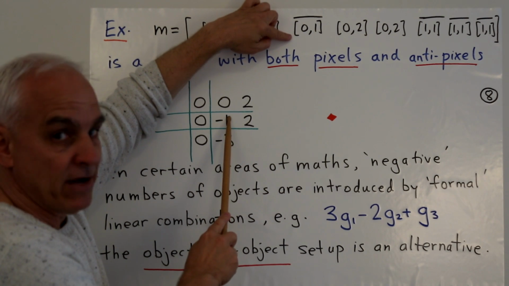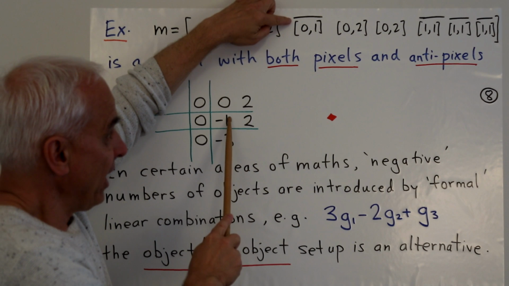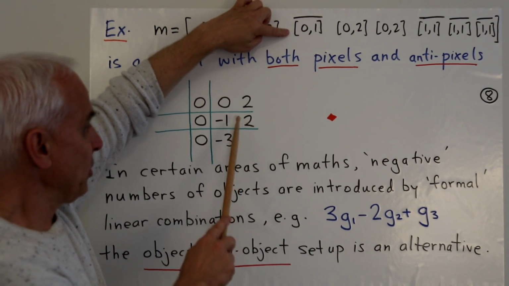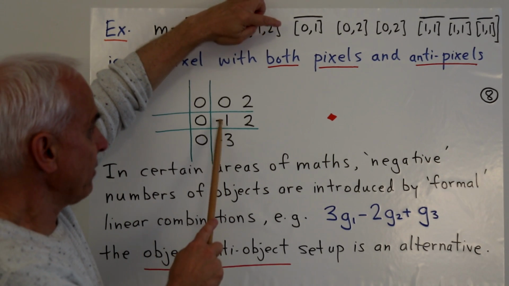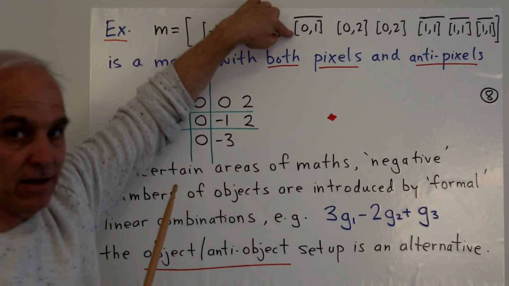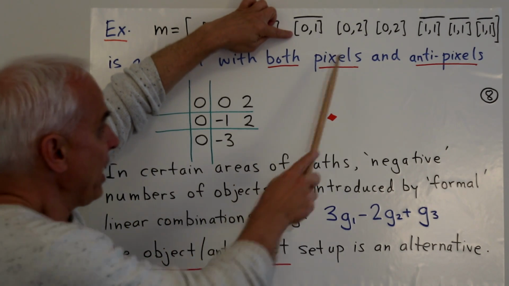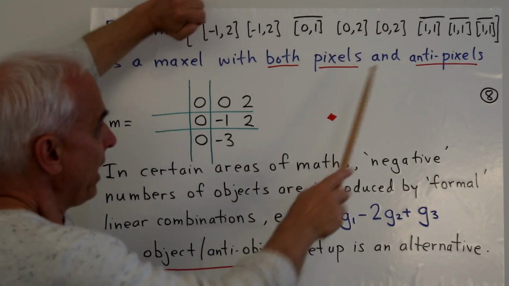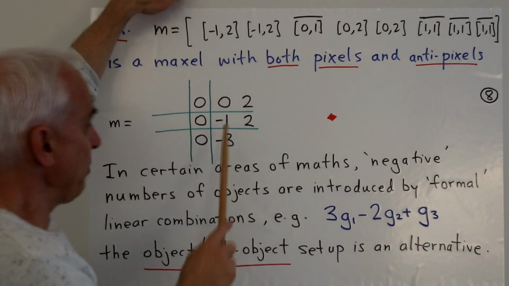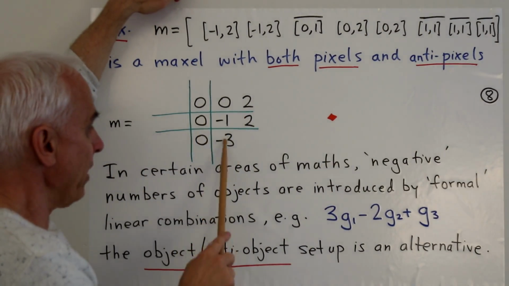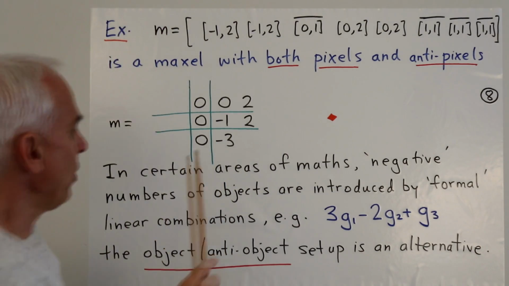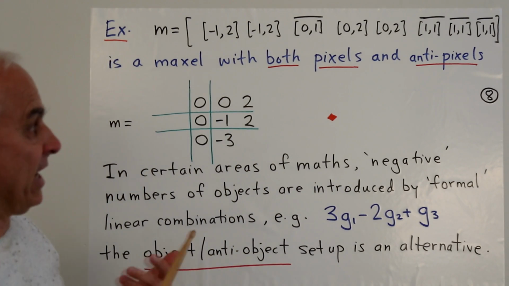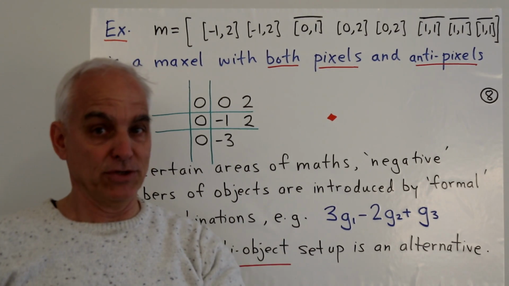We have basically minus 1 of them because there's an anti-0, 1 pixel there, not a regular 0, 1 pixel. So we put a minus 1 there. That minus 1 is a representation of the fact that we have an anti-pixel there. We have 2 of these pixels, the 0, 2 pixels, so we put a 2 there. And then we have 3 of these anti-pixels, so we put a minus 3 in the 1, 1 position. So this is a representation of this multiset, which contains both pixels and anti-pixels now.